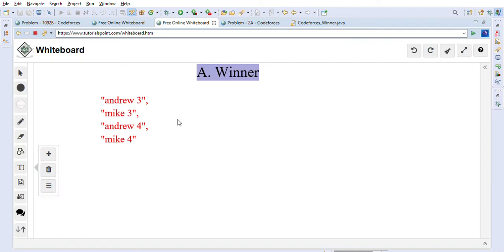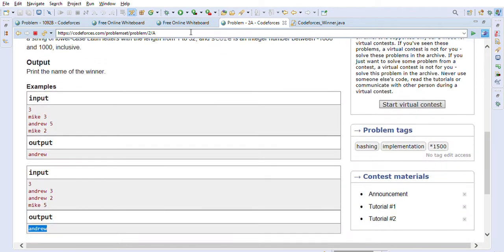So let's take an example on the whiteboard so we can discuss how we can solve this problem. This is one example that I took for the explanation. Here we have a total of 4 rounds. We will go directly to the implementation part, because I already explained in this example how we decide the winner.